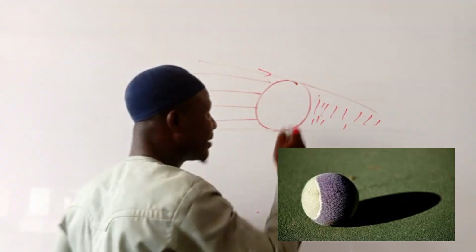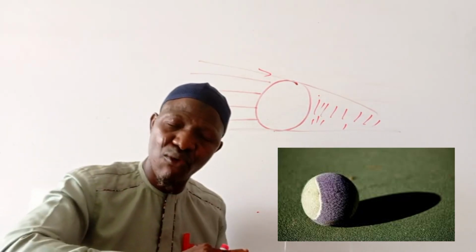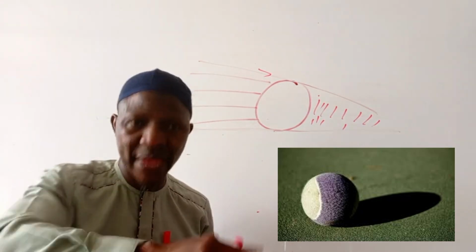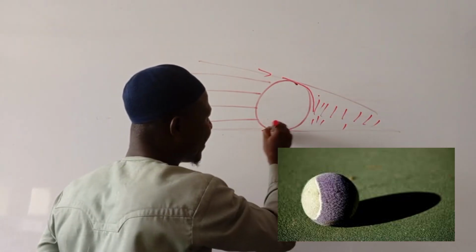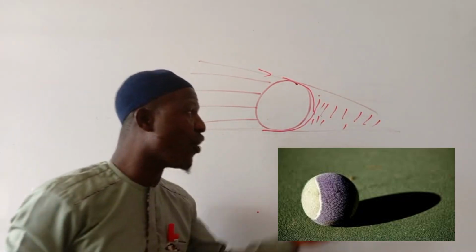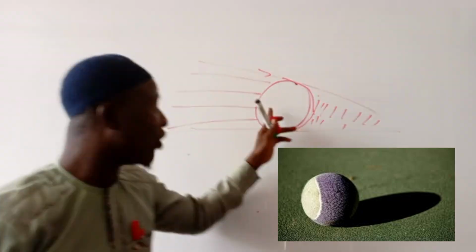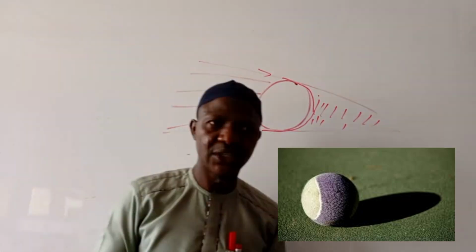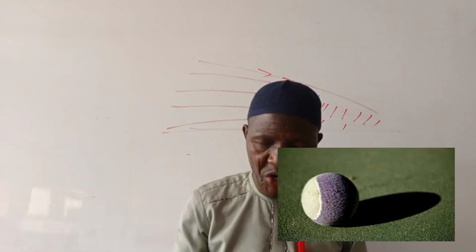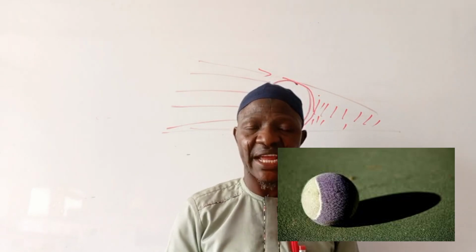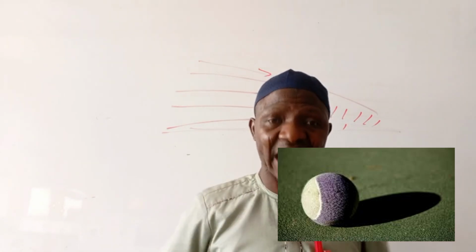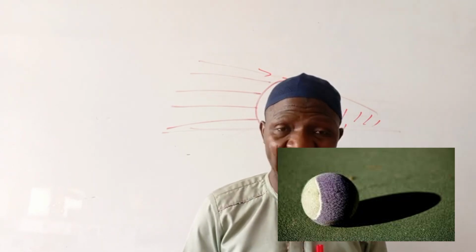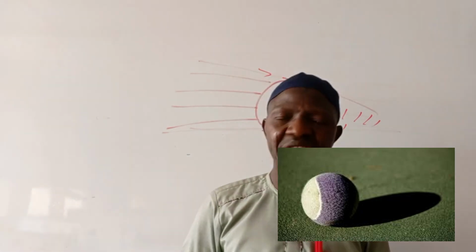If light could travel on a curve or bent road, the rays would come like this, so that there would be no darkness at the back of this opaque object. So one way of showing that light travels on a straight line is to place an object in front of the light, and then you see the darkness at the back. That shadow image shows that light travels on a straight line.